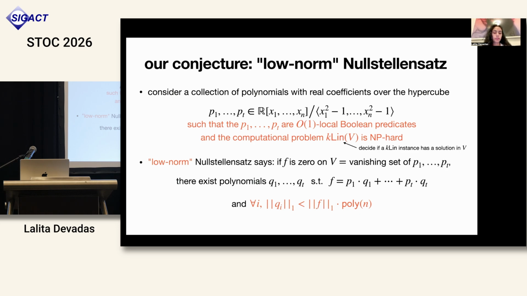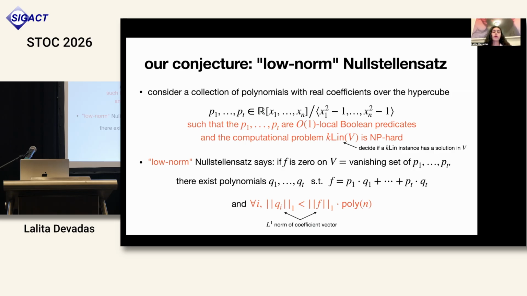And the low norm Nullstellensatz hypothesis says that if a polynomial f is 0 on the vanishing set of P1 through Pt, then there exist polynomials Q1 through Qt such that f is equal to P1 Q1 plus P2 Q2, and so on and so forth. And for each of these polynomials, the size of Qi is polynomially related to the size of f, where, again, our size metric is the L1 norm of the coefficient vector of the polynomial.